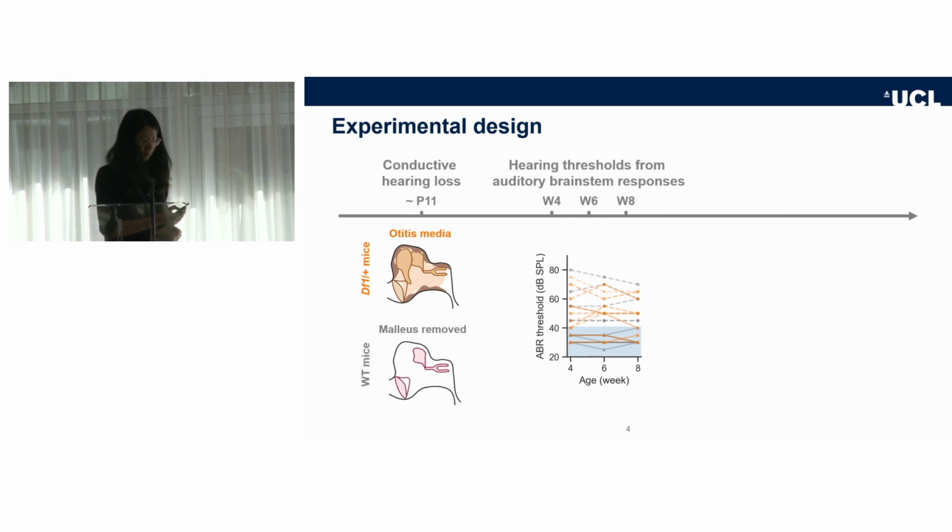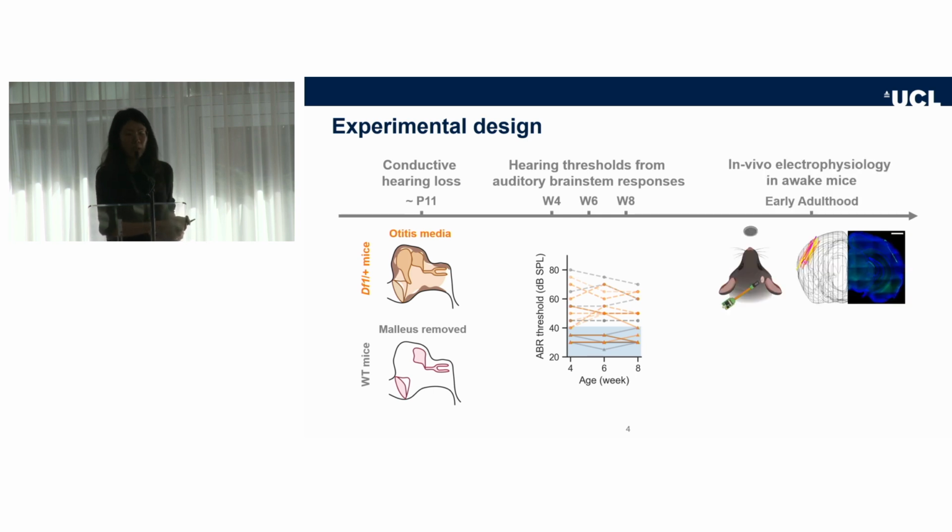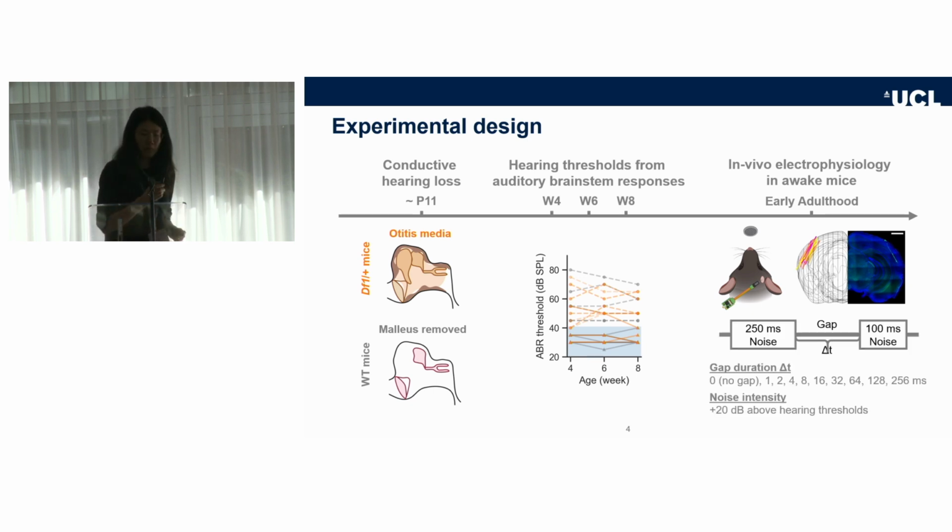Then in early adulthood, we performed in vivo electrophysiology using Neuropixels probes. Here the mice are head-fixed and passively listen to gapped noise stimuli. In every trial, there are two trains of noise, and the gap between the two noises ranges from 0, which means no gap, to 256 milliseconds. Since the hearing of every mouse is different, we adjusted the noise intensity levels based on the hearing sensitivity of each individual mouse.